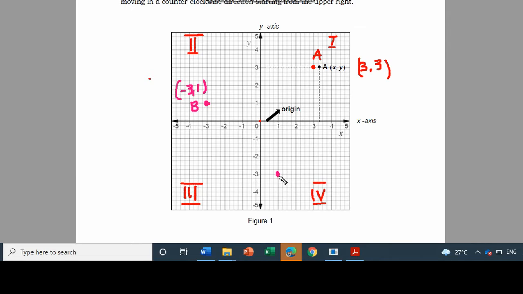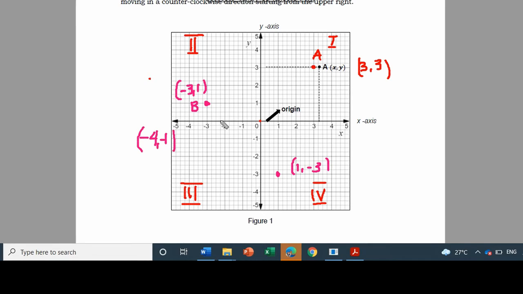So the coordinate of this point is 1, negative 3, which can be found in quadrant 4. If we will have, say for example, negative 4, negative 1, so negative 4, negative 1, where do we plot it? It can be found in quadrant 3 because its signs are all negative.